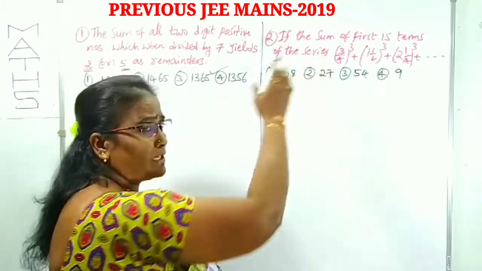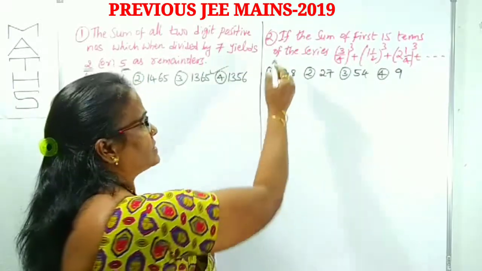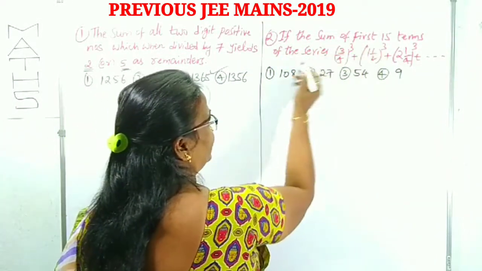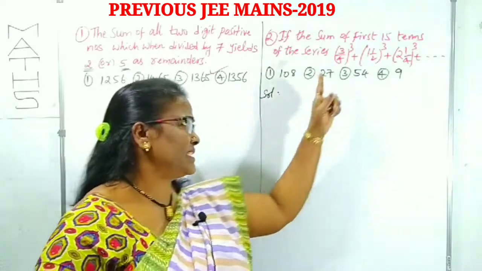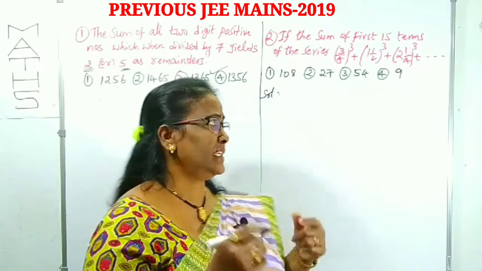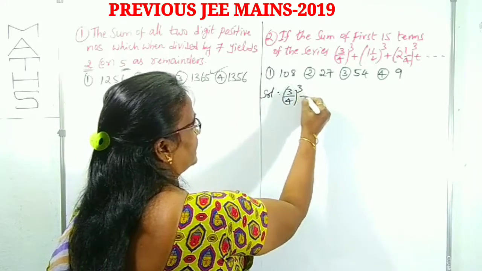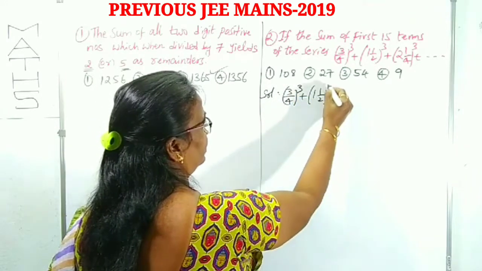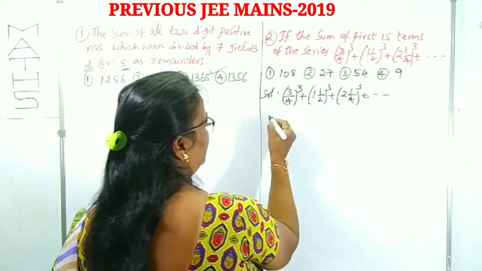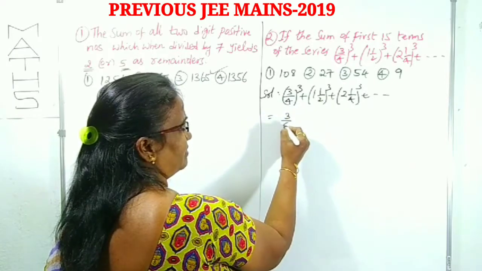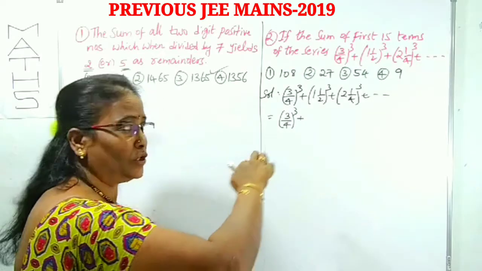Question number 2. What is given? These models nowadays he is giving, so you can concentrate on what these questions are. If the sum of the first 15 terms of the series is asked, first, what is the series I am writing here? (3 by 4) whole cube plus (1 1 by 2) whole cube plus (2 1 by 4) whole cube and so on. You know, this is clearly a mixed fraction. (3 by 4) whole cube is as it is. How can you convert a mixed fraction into an improper fraction? You know very well.